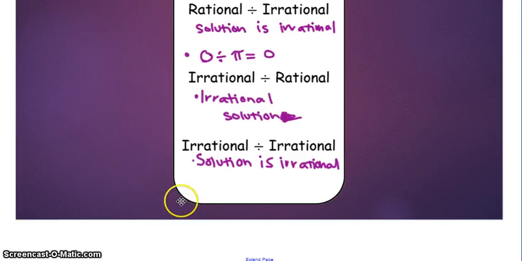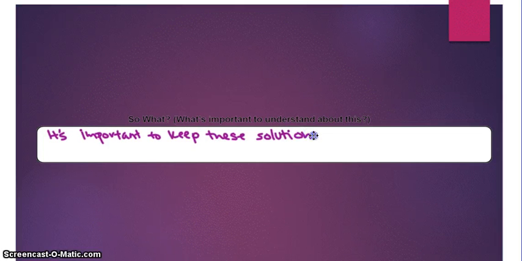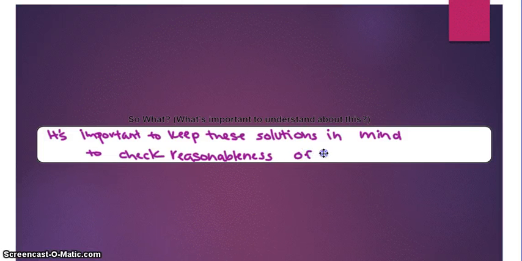Okay, your so what for today is, it's important to keep these solutions in mind to check reasonableness of answer.